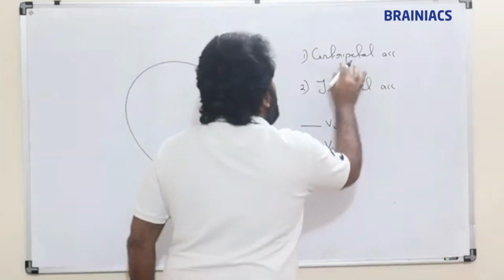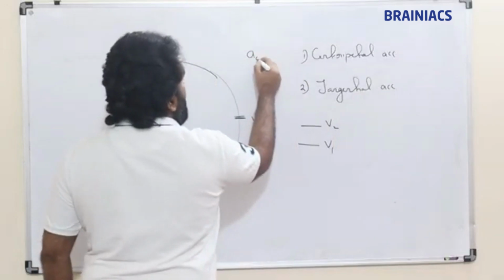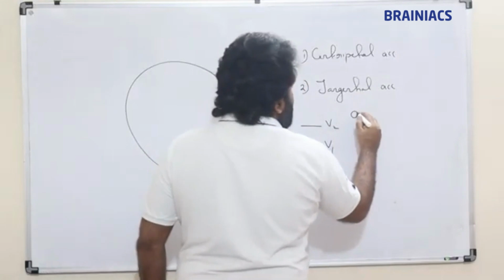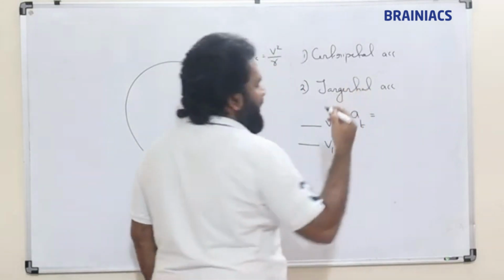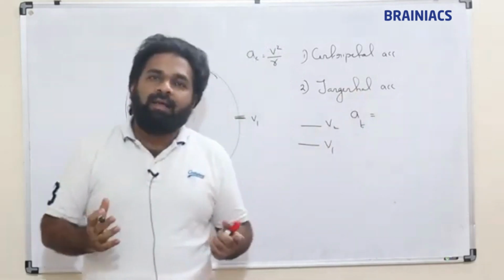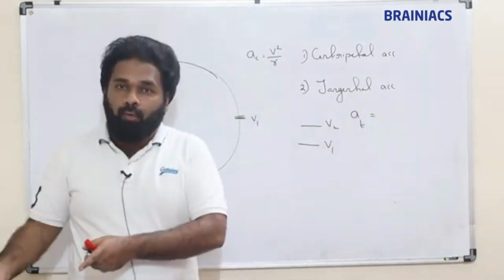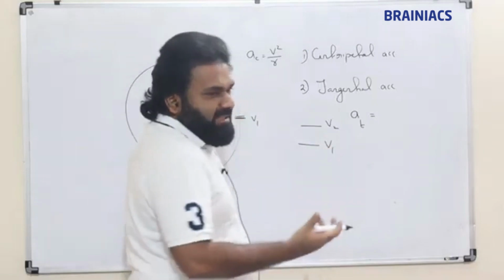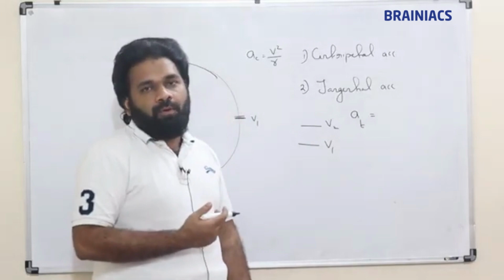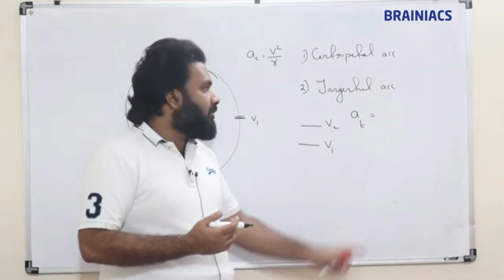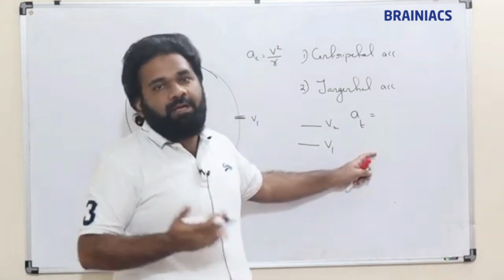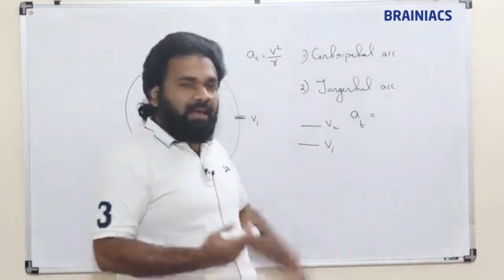The formula for centripetal acceleration we already know: AC is equal to V square by R. But what will tangential acceleration AT be? Tangential acceleration is our normal linear acceleration which we have studied till now, just like g, which is constant. This need not be constant also. We have studied acceleration in motion in one dimension, linear acceleration. This is like that.